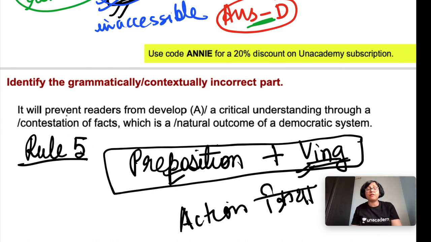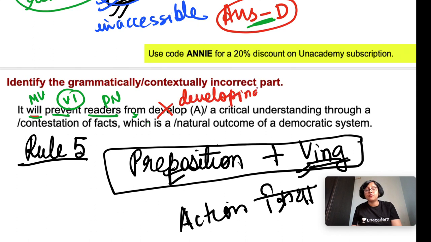Okay, so it will prevent. Will is a modal verb. Modal verb plus V1, prevent. Prevent whom? Readers, plural noun. From: now from is a preposition. So after from, after preposition, ing should be used. So here developing should come. From developing. Okay, ing. From developing what? A critical understanding. So a plus singular noun. Understanding is a singular noun. Critical adjective. Critical understanding through a contestation. A plus singular noun, contestation is a singular noun. Contestation of what? Facts, plural noun.